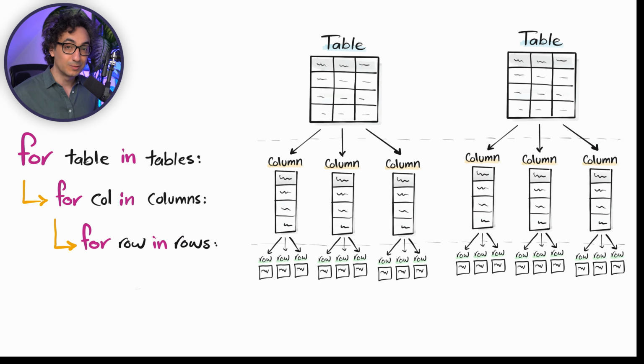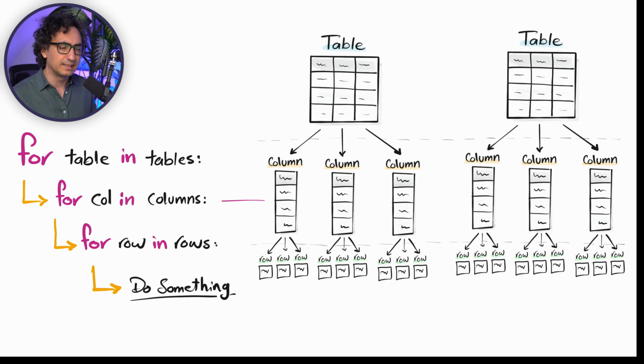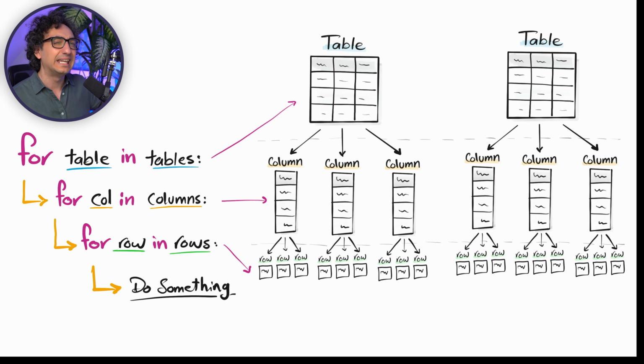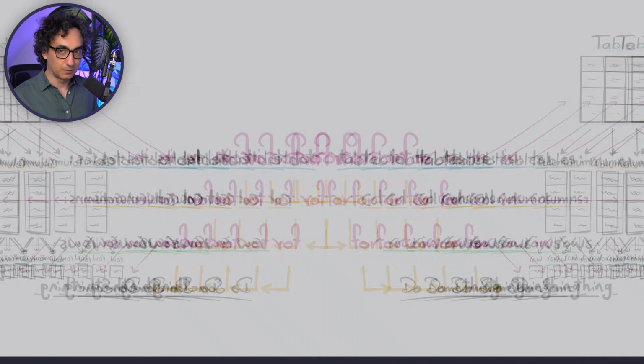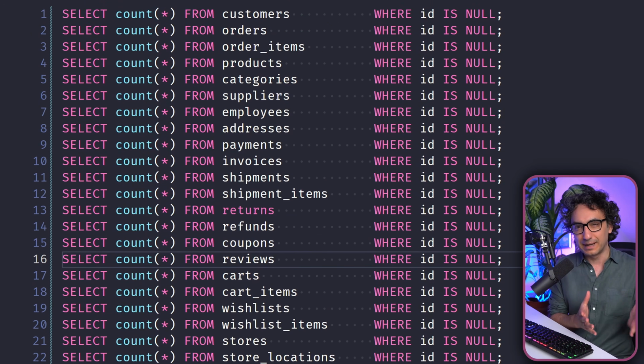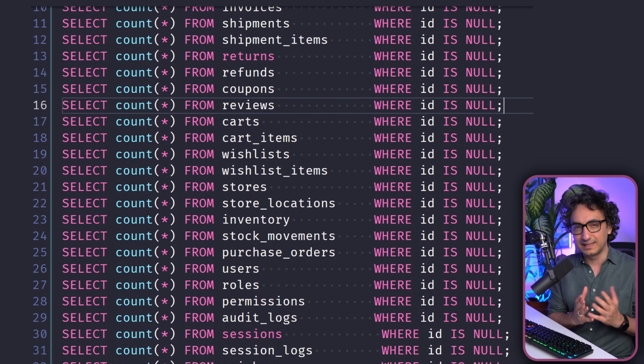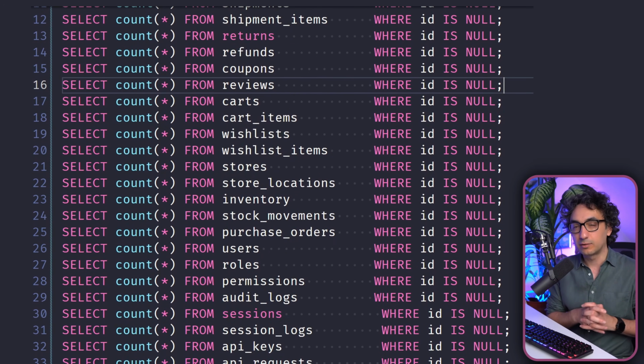And at the end, as usual, we have to do something, like maybe cleaning up the data, doing different preparations and manipulations to the data, depending on what you are doing. This setup you see now, those three different nested for loops, is something that you're going to do in each data project. If I open my project now, I'm always going to see those combinations where I'm iterating through the tables, then the columns, then the rows, and then doing something. Now I'm going to show you an example that I just used in my project last week. I was running an SQL query on multiple tables and columns just to check whether we have nulls in the tables. And of course we will not talk about the SQL query itself.